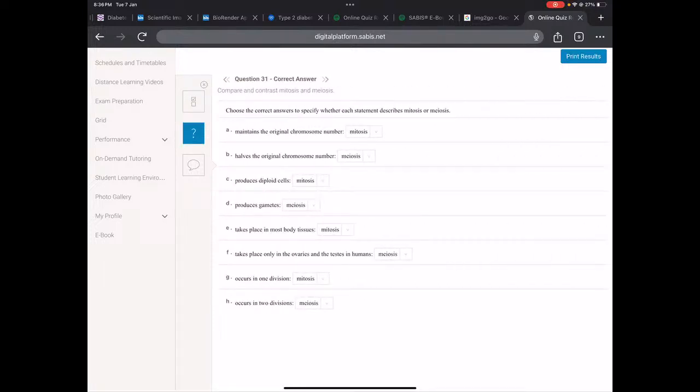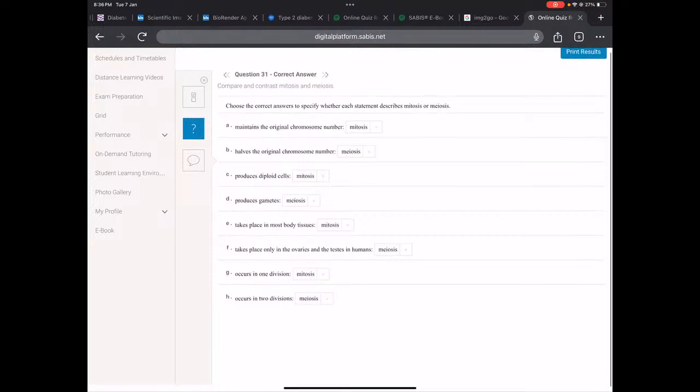This is also straightforward. Maintains original chromosome number, mitosis. Halves the number directly, meiosis. Diploid cells, mitosis. Gametes, meiosis. Takes place in most body tissues. Think about it logically. Body cells perform what? Mitosis. Our body cells are spread everywhere in our body. Takes place only in the ovaries and testes in humans, it's going to be meiosis. Occurs in one division, mitosis. Two divisions, meiosis. Again, for mitosis and meiosis, please watch the video. It's going to really help you, and it's very short.